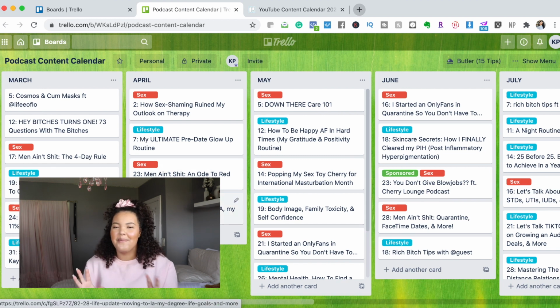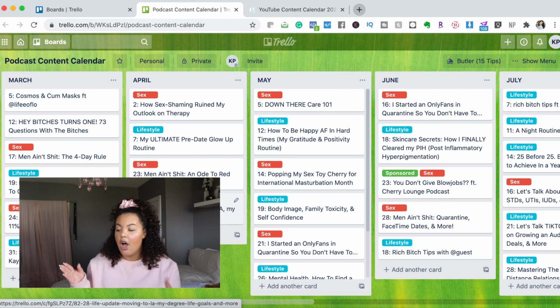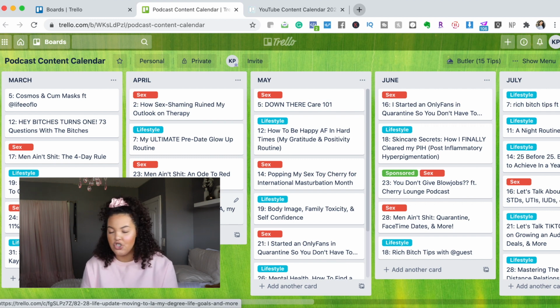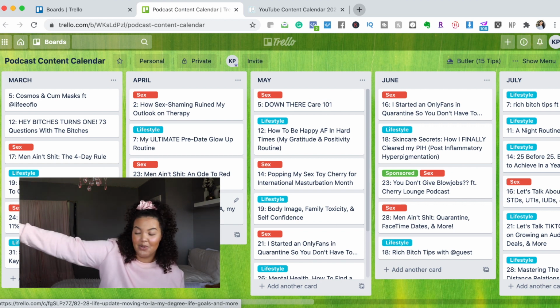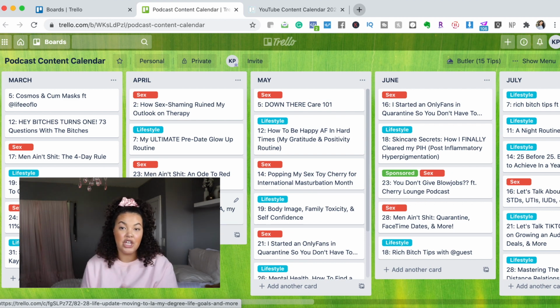I was like, okay, I'm going to start doing more than one episode a week. So instead of just doing a singular sex episode every single week, I started doing one sex, one lifestyle. So I had to figure out a way to sort that out on this calendar so I wasn't accidentally doing 5 lifestyle episodes in a row and 5 sex episodes in a row. And I literally just needed a way to organize it.